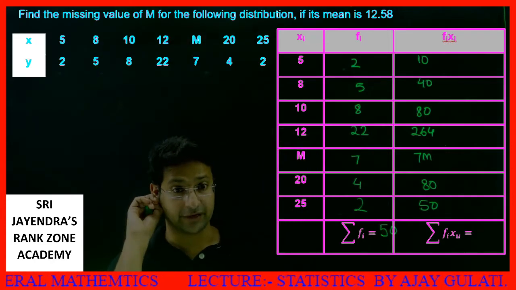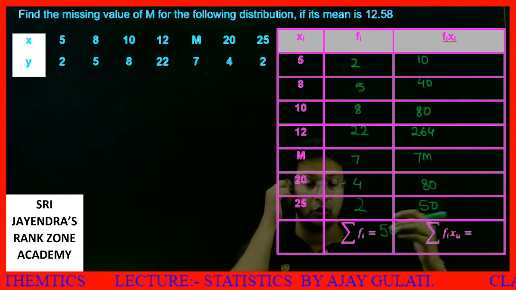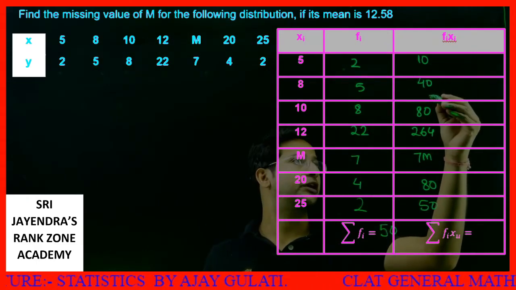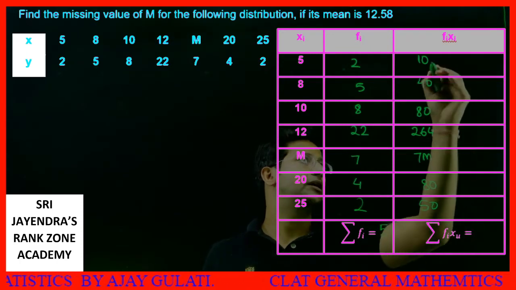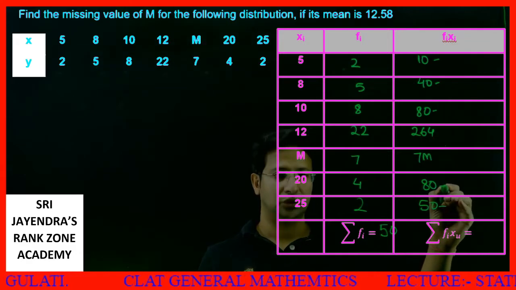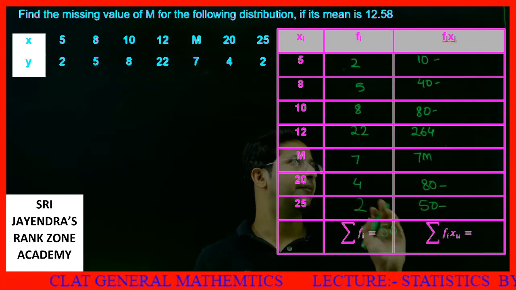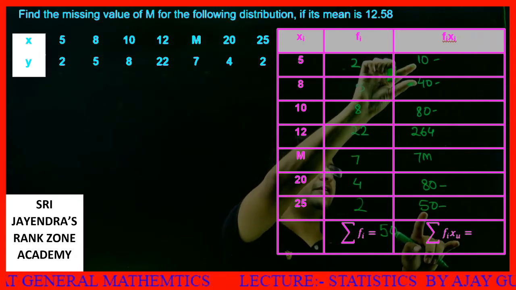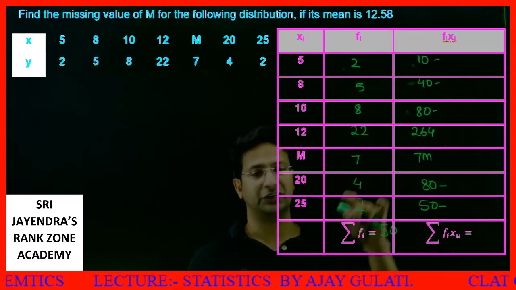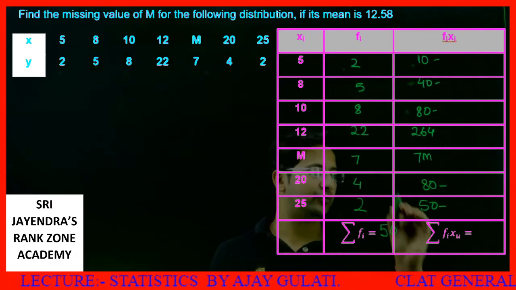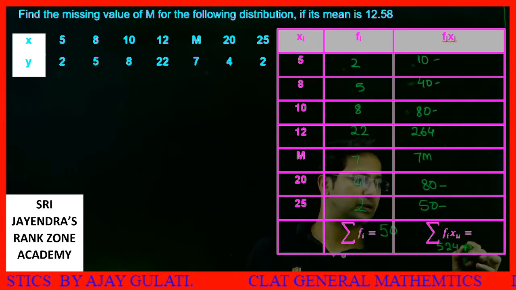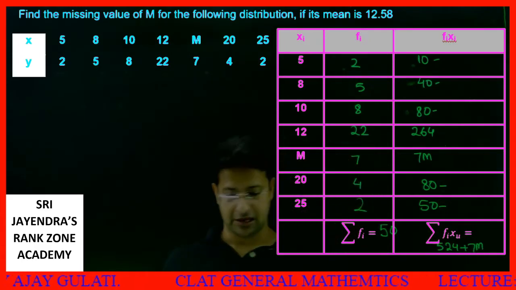And let's find this sum now. 10 plus 40, 50. 50 plus 50, 100. 100 plus 160, 260. 260 plus 264 is 524. 524 plus 7m. I hope so far it's clear.